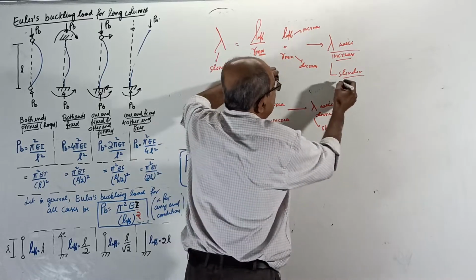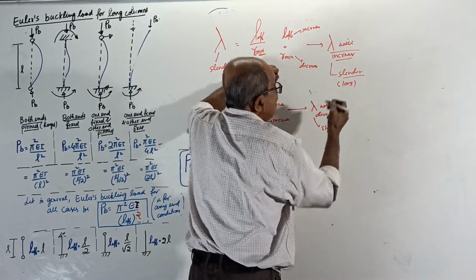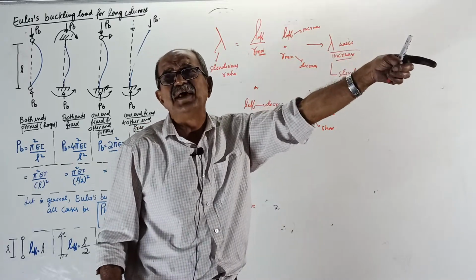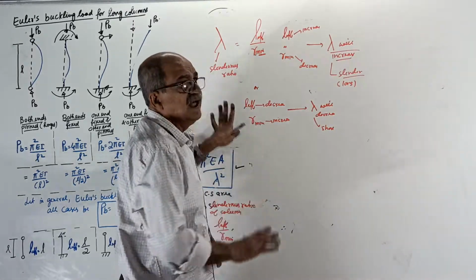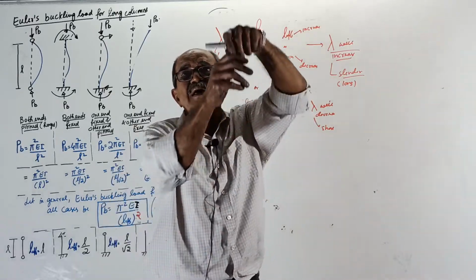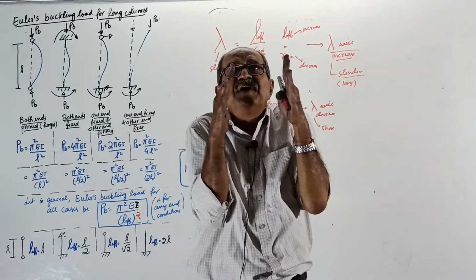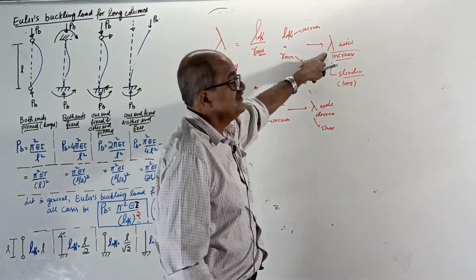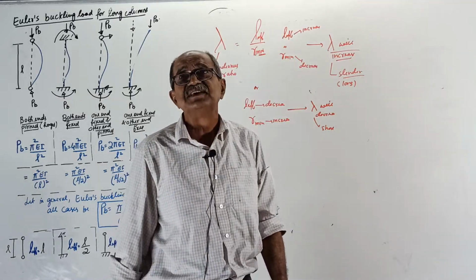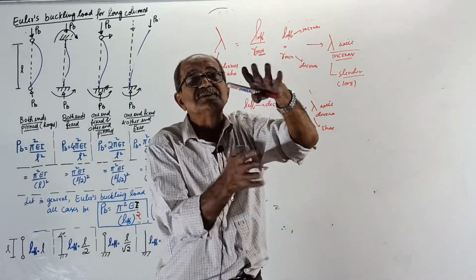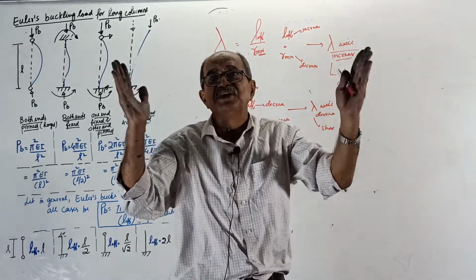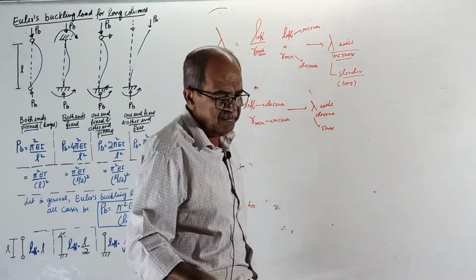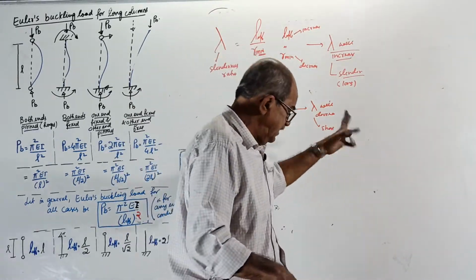Here, slender means it will tend to become a long column. Then there's an intermediate term called intermediate column. That I will discuss later with examples. That's all I told in class number 3. So remember, length increases, cross section becomes thinner and thinner, the column becomes weak, lambda increases. That's why it is called slenderness ratio. Length decreases, the column cross section bulges, stronger. This is regarding lambda. Furthermore, I won't tell, because this is actually what I told in class 3.